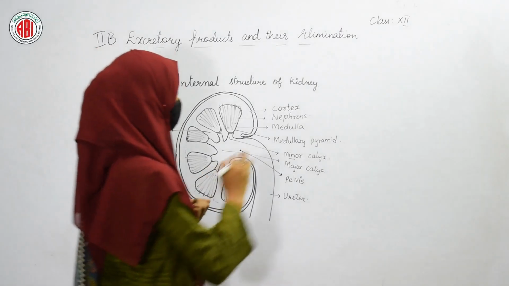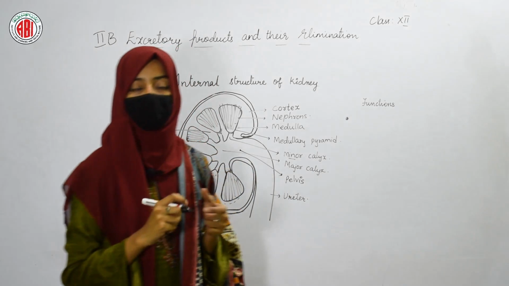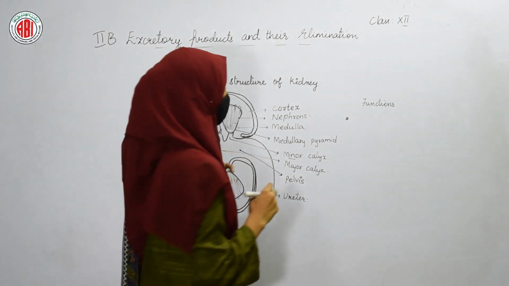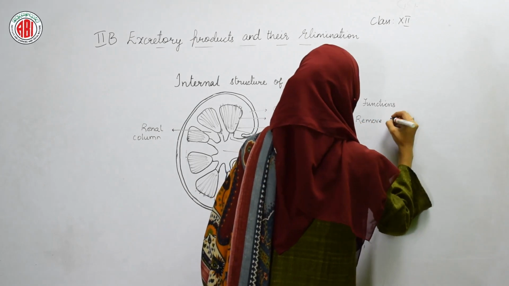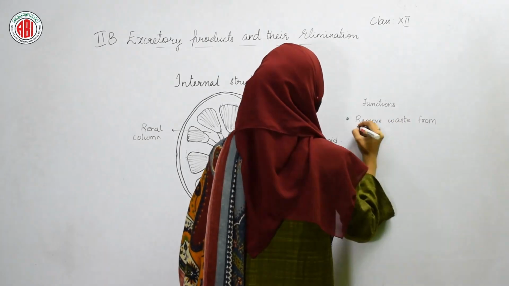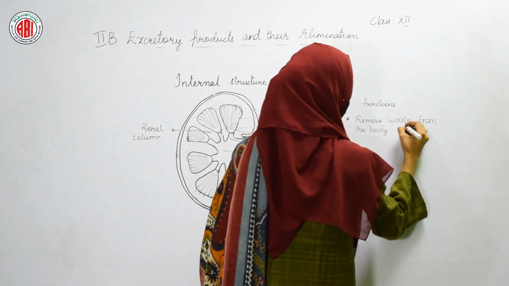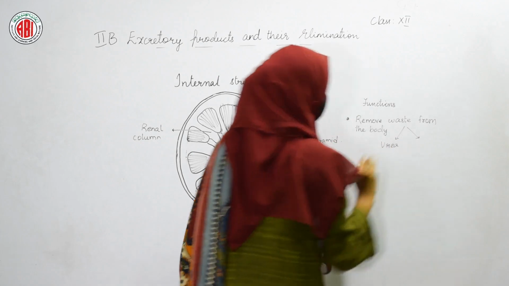When we talk about the functions of our kidney, the foremost and important function is to remove waste out of our body, right? So it helps in removing the waste from the body. The waste may be nitrogenous waste, that is urea.